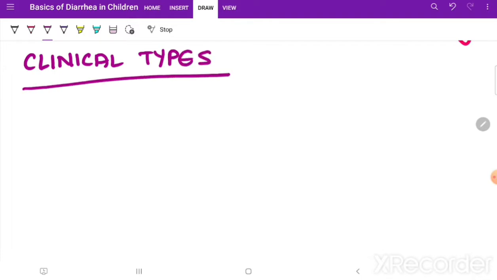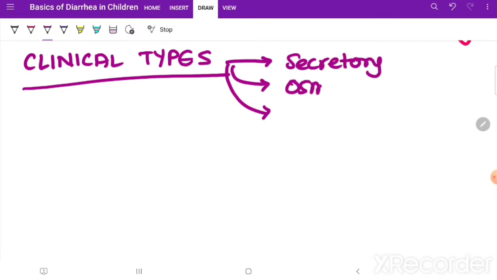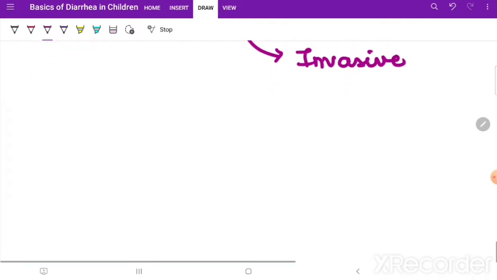Basically, it's similar to the understanding of the mechanisms. So we have three types. Number one is secretory, number two is osmotic, and number three is invasive. Okay, let us talk about each.